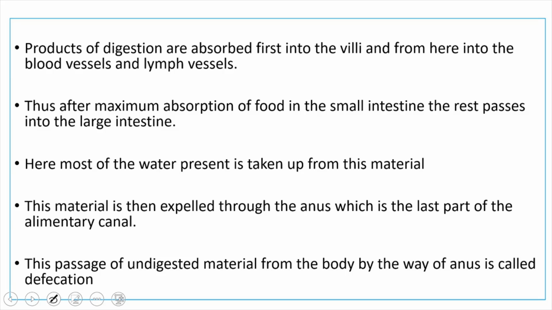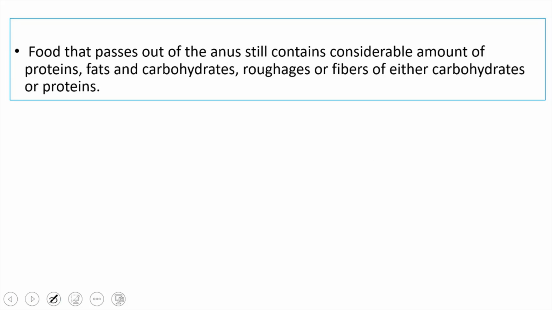The passage of undigested material from the body by way of the anus is known as defecation. Food that passes out of the anus still contains a considerable amount of roughages, or fibers, of either carbohydrates or proteins. They help to avoid constipation. Roughages are very important in our food because they cannot be digested in our body but they prevent constipation. So this is about the human digestive system.